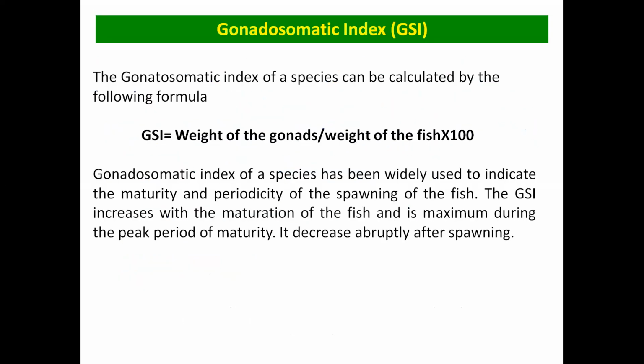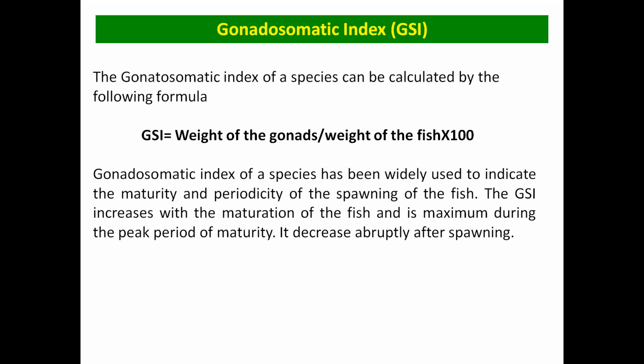Now the gonadosomatic index. The gonadosomatic index is basically used to know the maturity or the periodicity status of spawning in fishes. Means if the GSI value is high, it means the fish is matured, and as the spawning season approaches, the GSI value increases. As soon as it reverses, that is after post-spawning, the GSI value reduces. So basically the GSI value shows the maturation stage of the female fish.